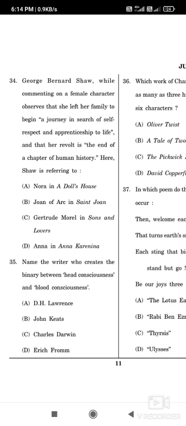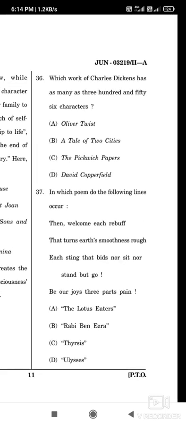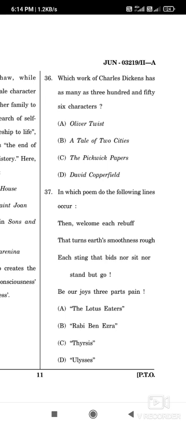Okay. Now question number 35, name the writer who created the binary between head consciousness and blood consciousness. So the options are D.H. Lawrence, John Keats, Charles Darwin, or Erich Fromm. So the correct answer is option number A, that is D.H. Lawrence.